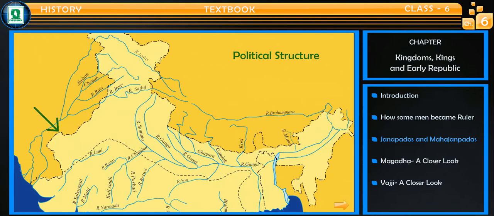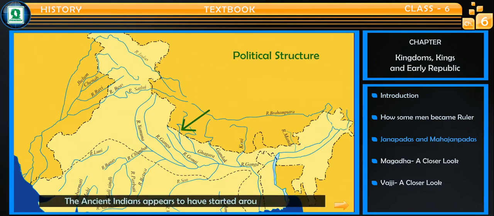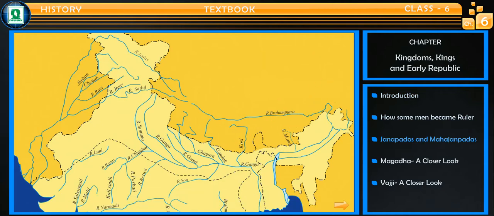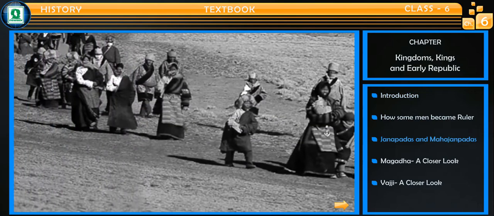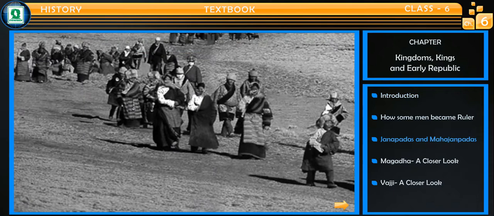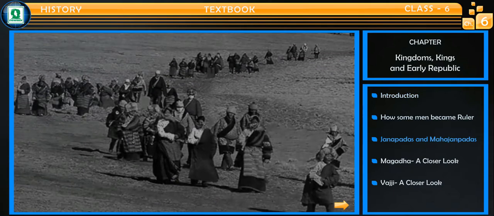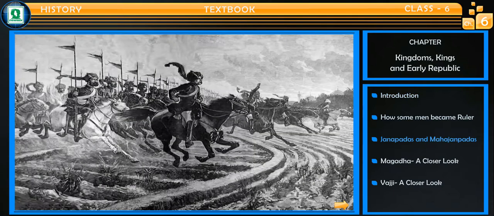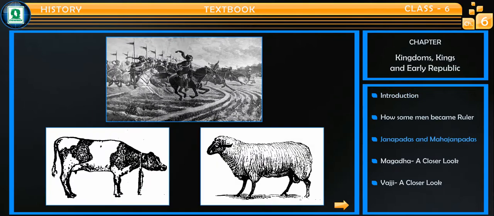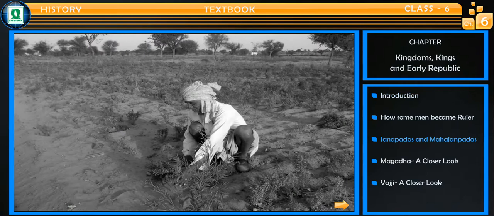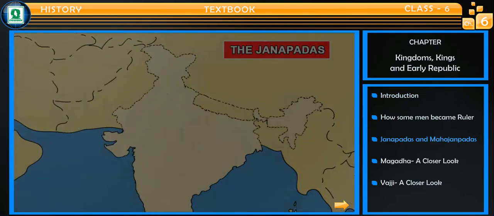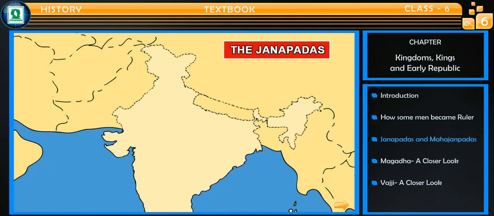The political structure of the ancient Indians appeared to have started around 600 BC in the Ganga plains with semi-nomadic tribal units called Jana. In the early Vedic society, the members of Jana were pastoral groups roaming in search of pastures. They fought among themselves and with other non-Aryan tribes for cows, sheep, and green pastures. However, in the later Vedic phase, the members of Jana took up agriculture and began to settle down. These agricultural settlements were called Janapadas.